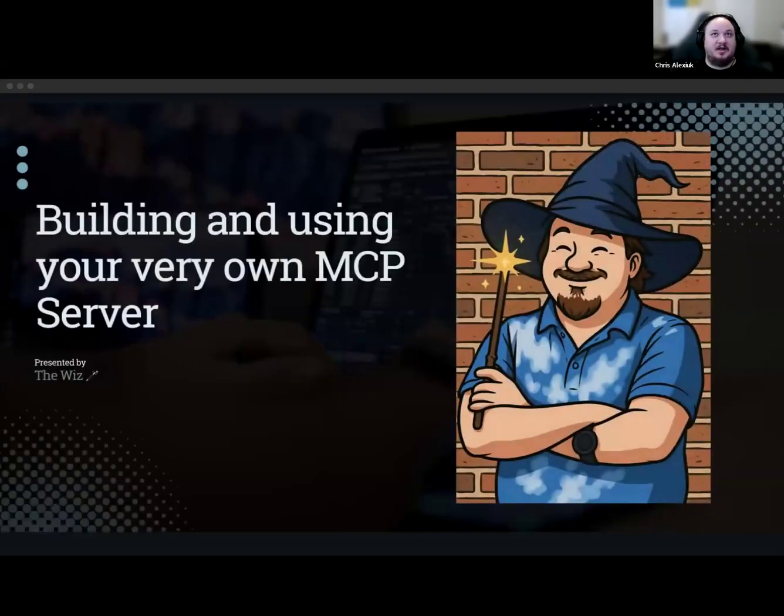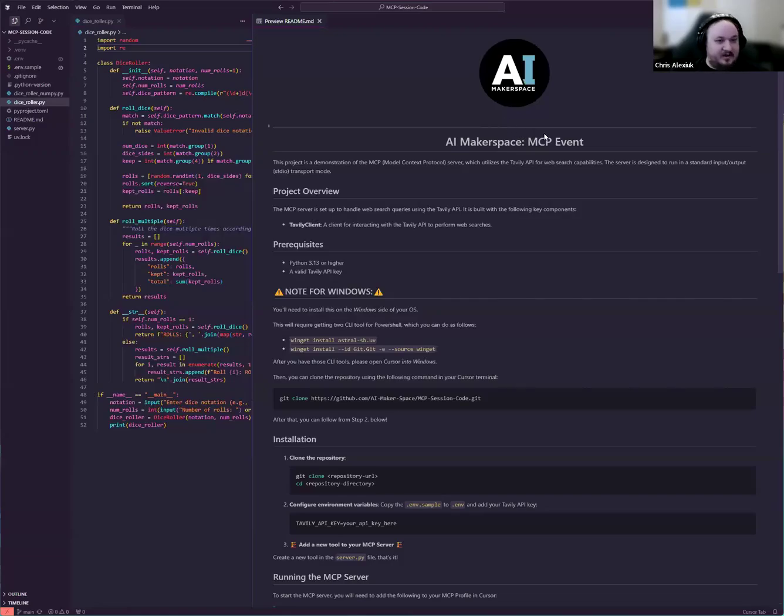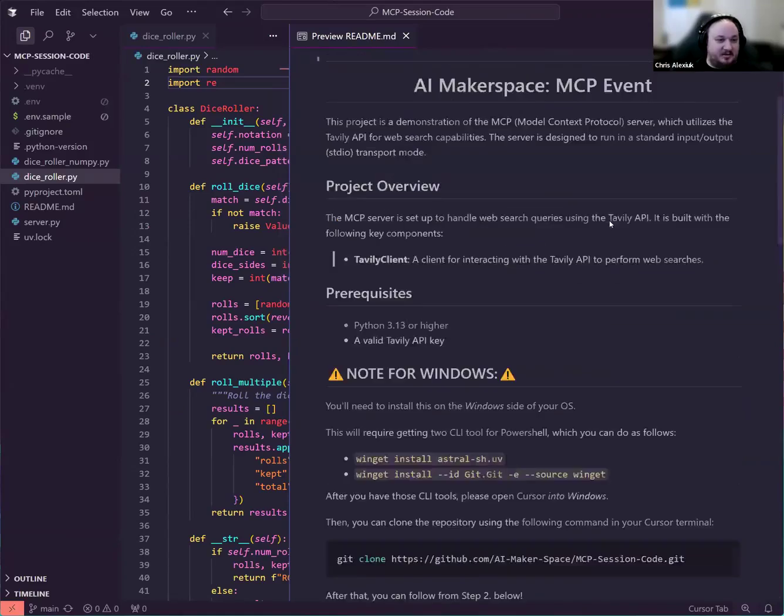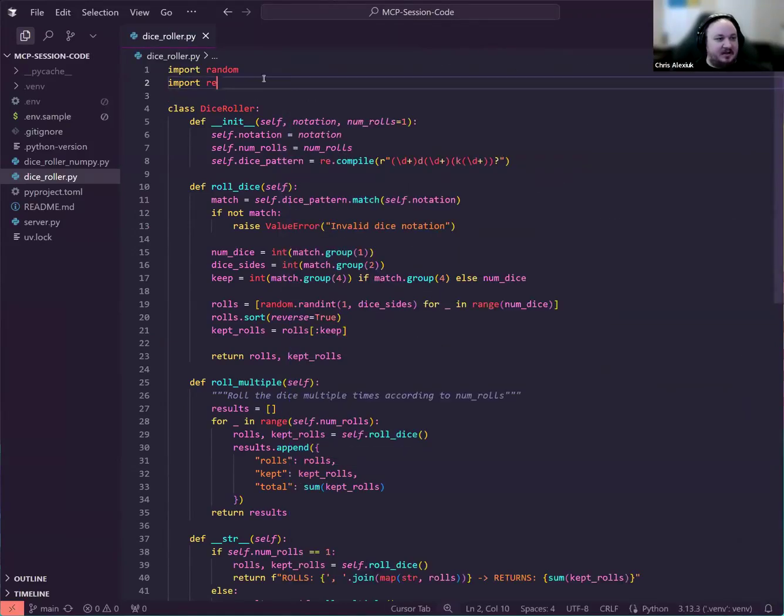Yes. Okay. So I'm just going to go ahead and share my screen. Basically, this is available in a repository that we have, which is going to be our MCP event, right? The idea here is pretty straightforward. What I would like to do is be able to roll dice in my Cursor window. And this is obviously a toy example. We're not suggesting that this is going to change the world, but it showcases the pattern we need to use to build an MCP server.